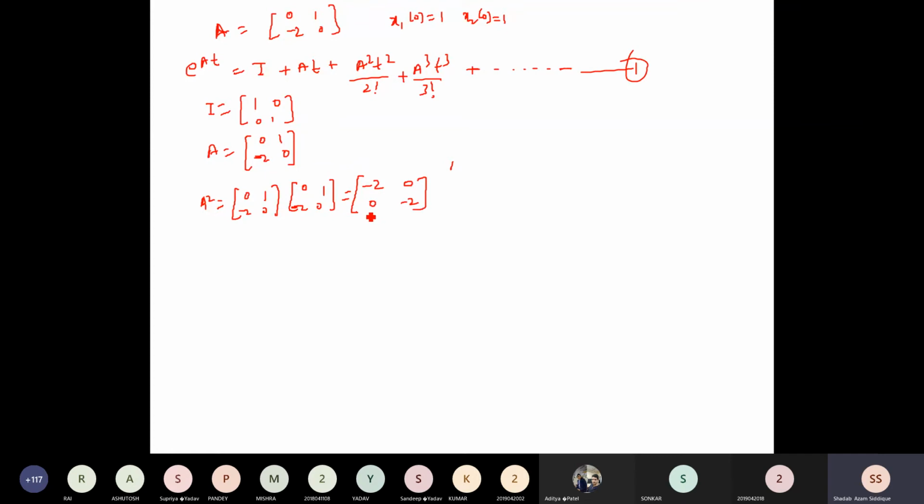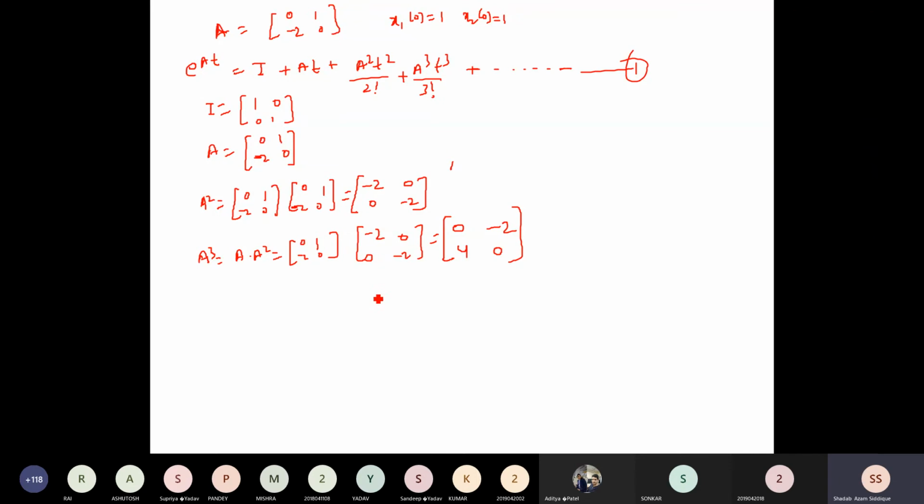So this is the matrix for A square, and now let's find A cube. A cube can be written as A into A square matrix. So we have 0 1, minus 2 0, multiplied with minus 2 0, 0 minus 2. We get 0 into minus 2 is 0 and 1 into 0 is 0, so 0; then 0 into 0 and 1 into minus 2, so minus 2; then minus 2 into minus 2 is 4 and 0 into 0 is 0; and minus 2 into 0 is 0. This is the A cube matrix.